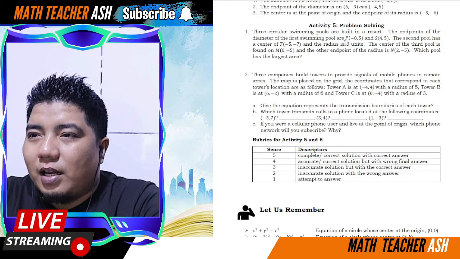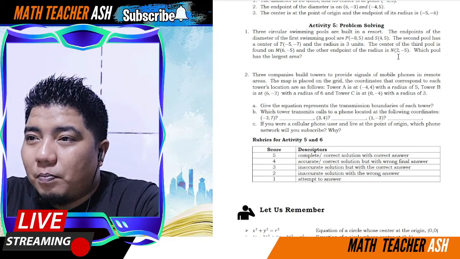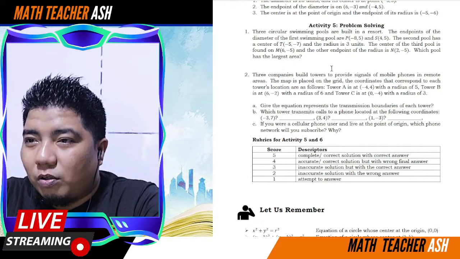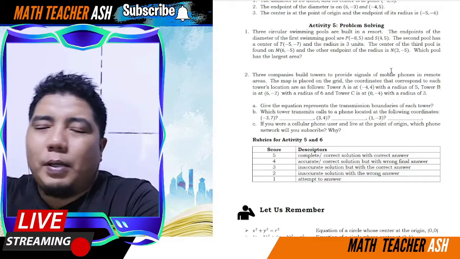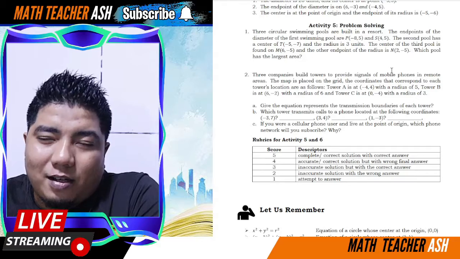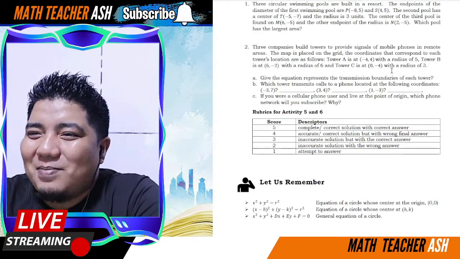Here, given na agad, the radius is 3. Ito naman, kunin mo ang radius nito. So, distance formula ka lang diretso agad. So, sino yung may pinakamalaking radius? Yun yung pinakamalaking pool. Okay, so ganon lang kadali, my dear math learners.